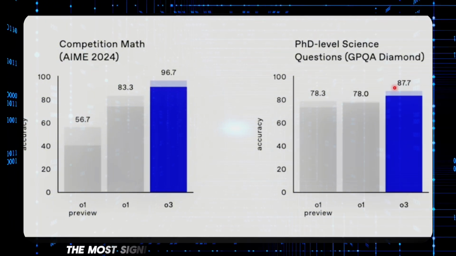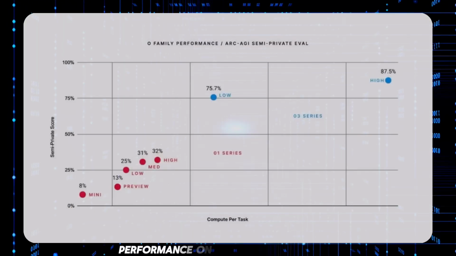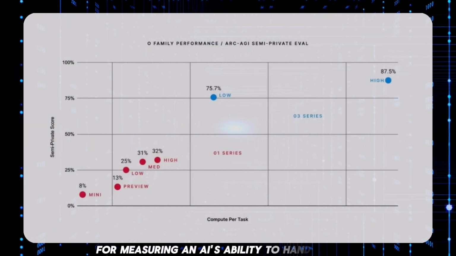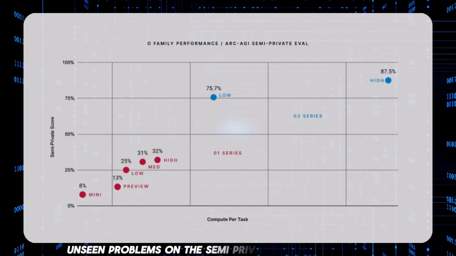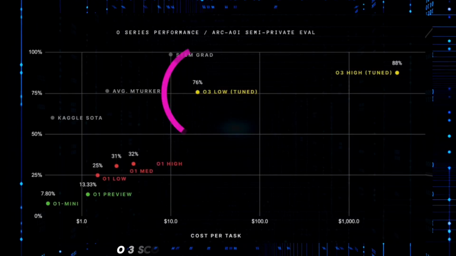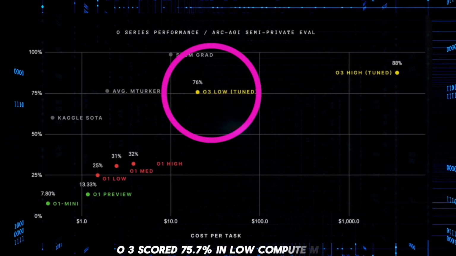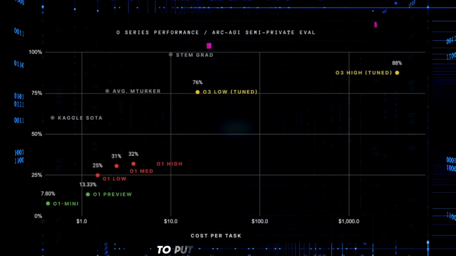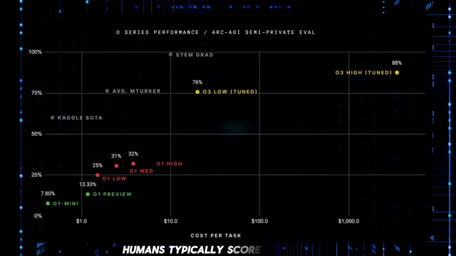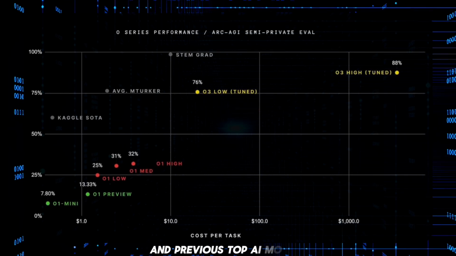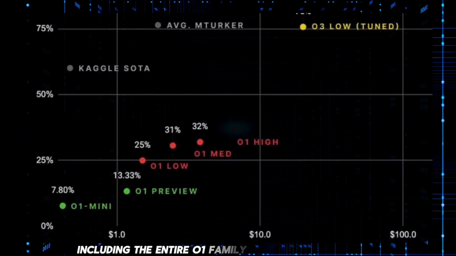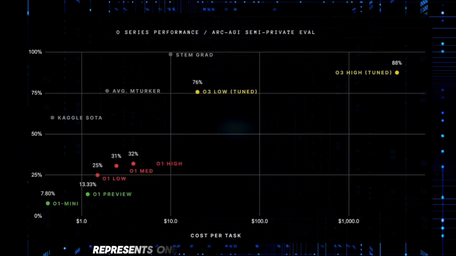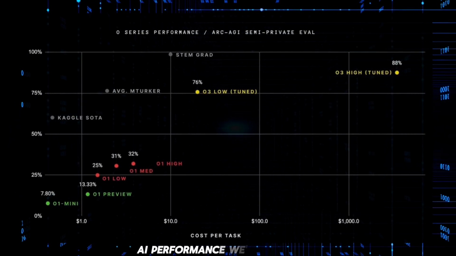But the most significant breakthrough comes from O3's performance on the ARC-AGI benchmark, widely considered the gold standard for measuring an AI's ability to handle novel, unseen problems. On the semi-private evaluation dataset, O3 scored 75.7% in low compute mode and reached an astounding 87.5% in high compute mode. To put this in perspective, humans typically score around 85%, and previous top AI models, including the entire O1 family, couldn't get past 32%. This jump from 30% to nearly 90% represents one of the most significant leaps in AI performance we've ever seen.